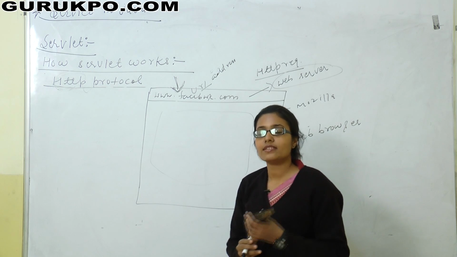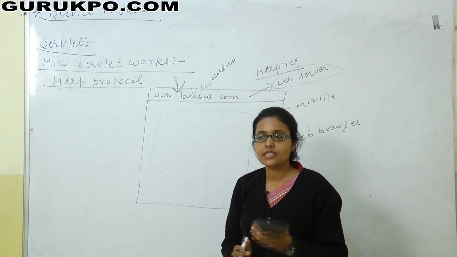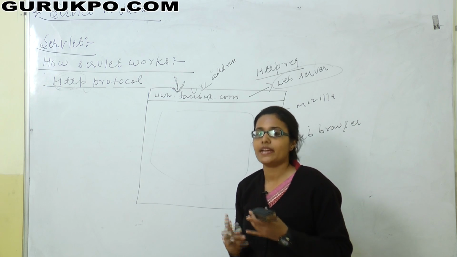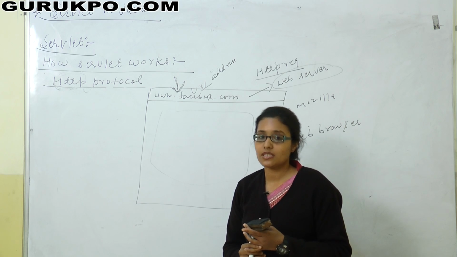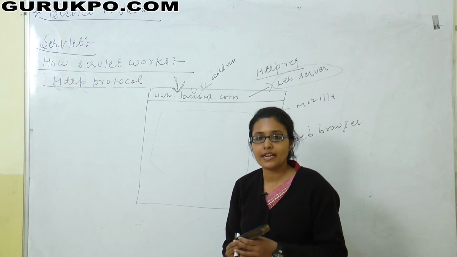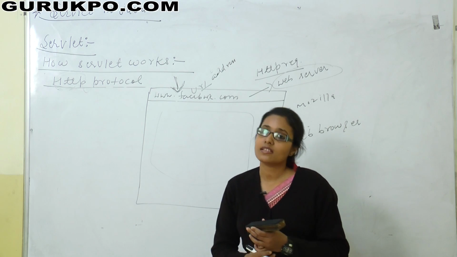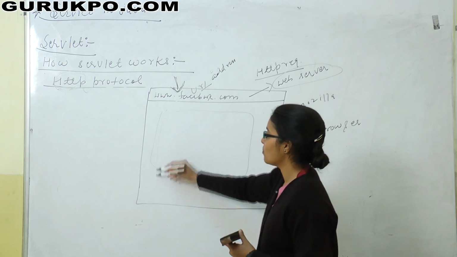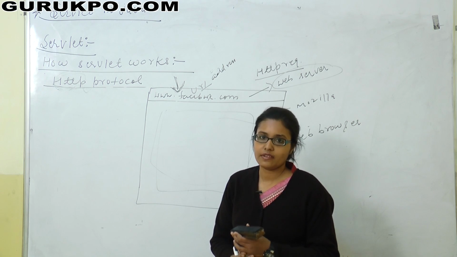So the first thing is the user creates the HTTP request. This HTTP request is sent to the appropriate server. Then the server maps this request to the appropriate servlet, and the servlet which is requested by the client is loaded into the address space of the server. Now the Facebook page will open, and then you log in and use Facebook, right?